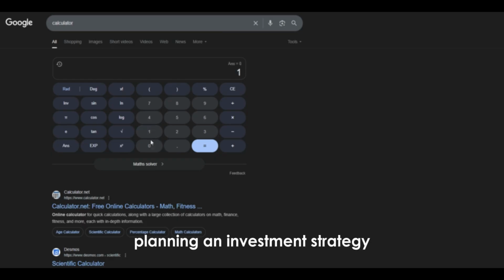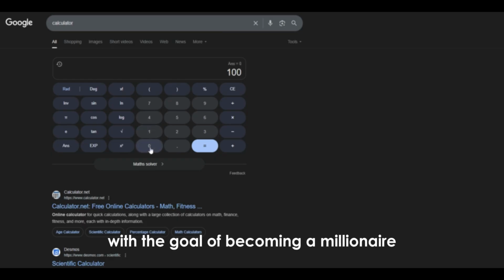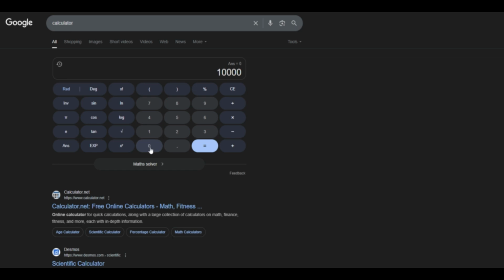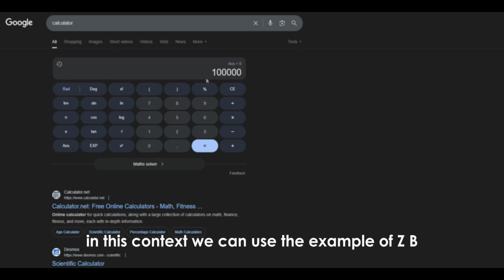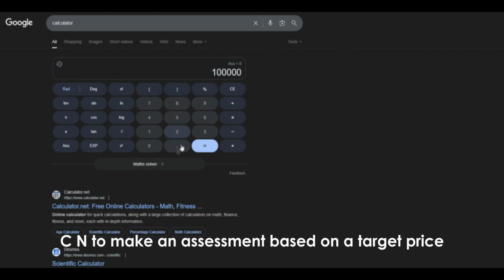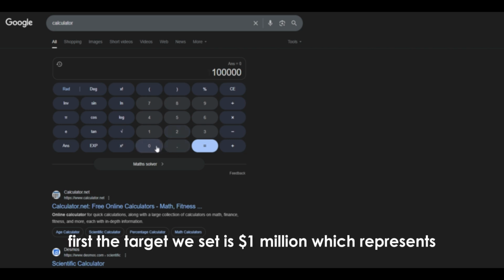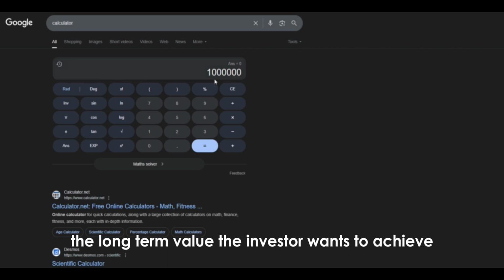Planning an investment strategy with the goal of becoming a millionaire, especially in the cryptocurrency market, is a process that must be approached both strategically and mathematically. In this context, we can use the example of Zbcn to make an assessment based on a target price. First, the target we set is $1 million, which represents the long-term value the investor wants to achieve.